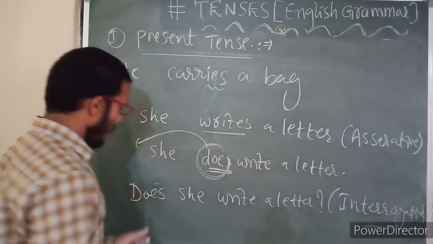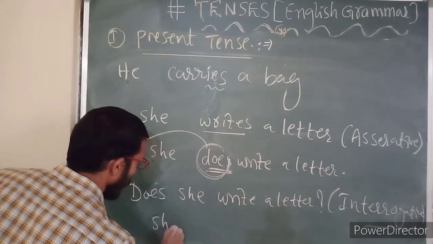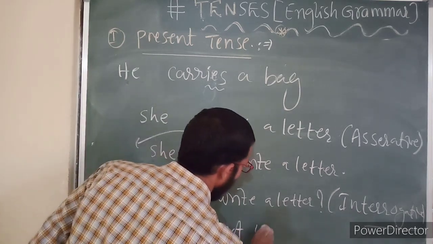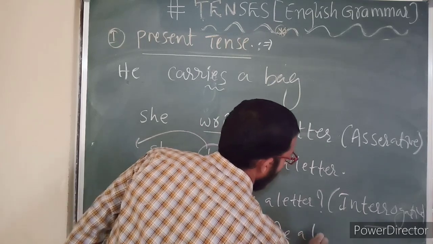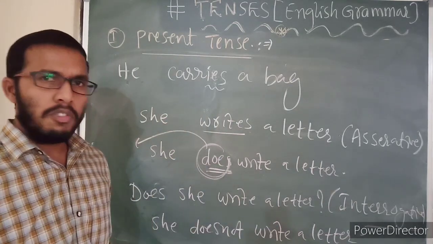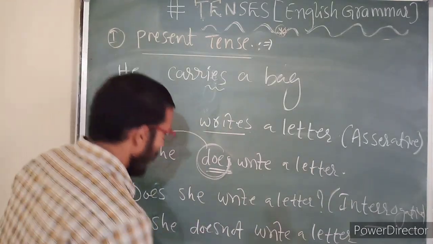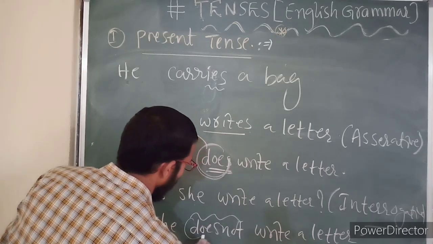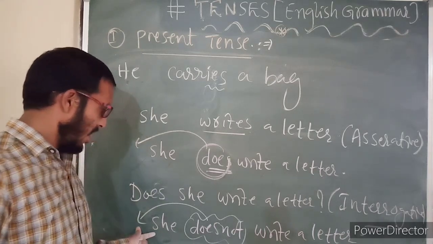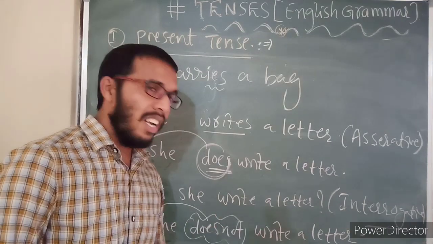If you want to make it negative, what do we have to do here? She doesn't write a letter, right? This is called the negative form. A negative interrogative form is also available. Whatever doesn't is available here, you need to bring in front of the subject she, and it becomes negative interrogative: doesn't she write a letter?